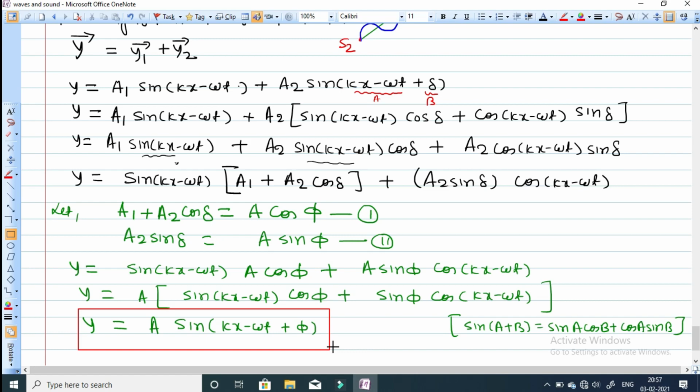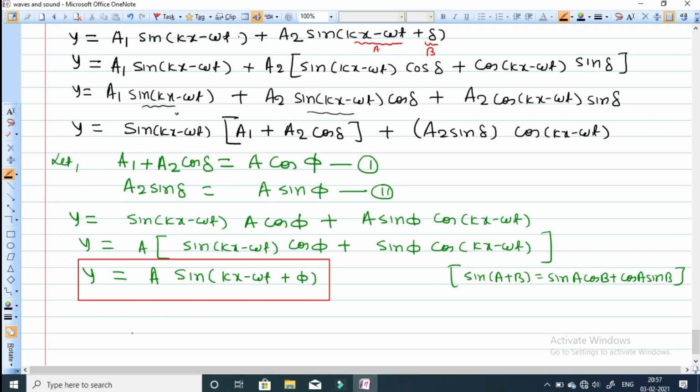Now coming from equations 1 and 2, A and phi we don't know. So now we can calculate the values of A and phi. Just squaring equations 1 and 2 and adding. So squaring equation 1, it will become (a1 plus a2 cos delta) whole square,